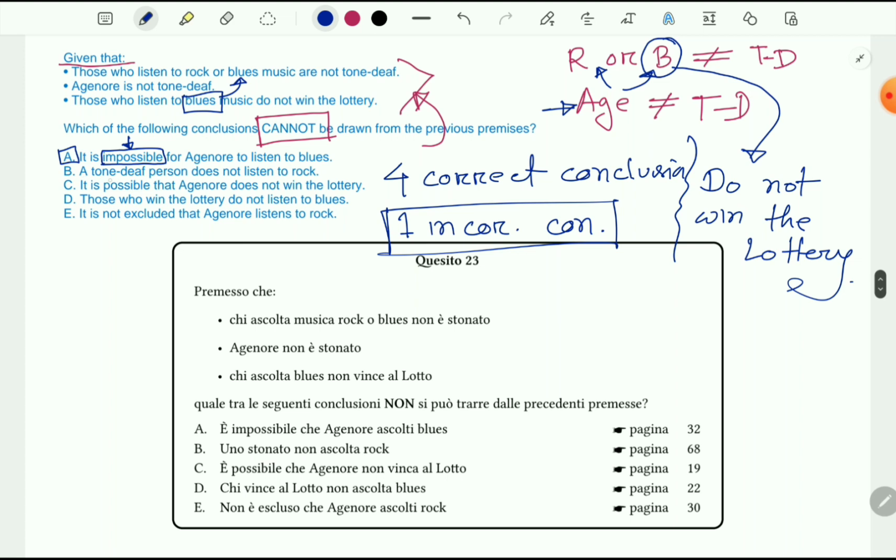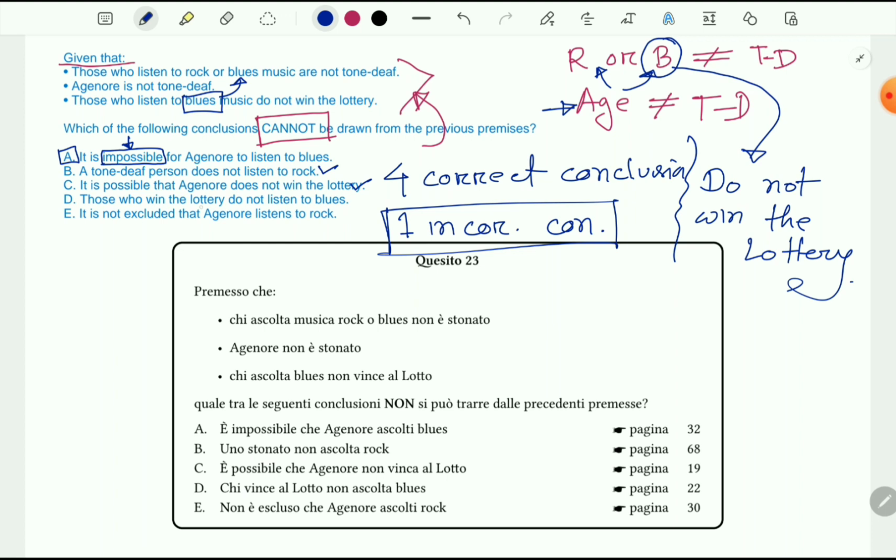Option B, a tone deaf person does not listen to rock music. That's true. We already know a tone deaf person cannot listen to rock music. So this is true. It is possible that Agenore does not win the lottery. Yes, it's possible. If Agenore listens to blues music, in that case he cannot win the lottery, because we already know that those who listen to blues music do not win the lottery. So this is also a correct statement.